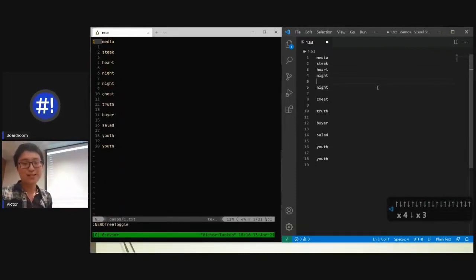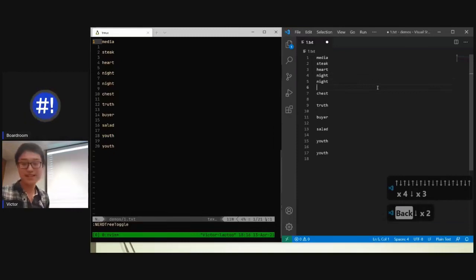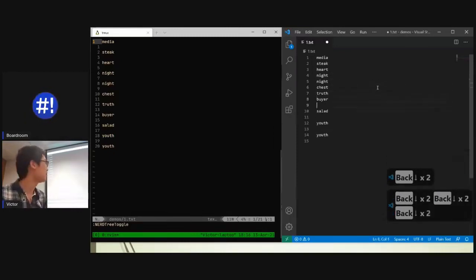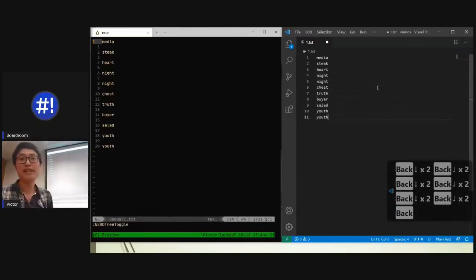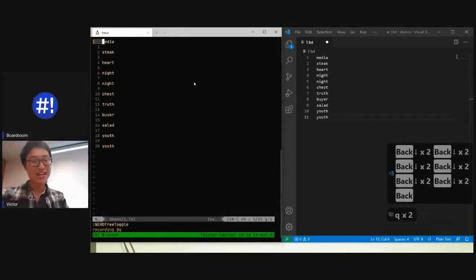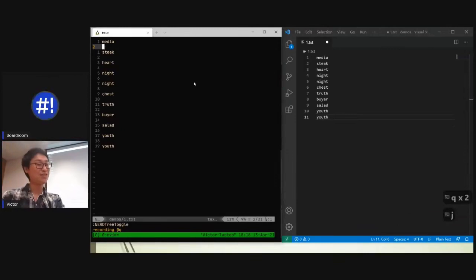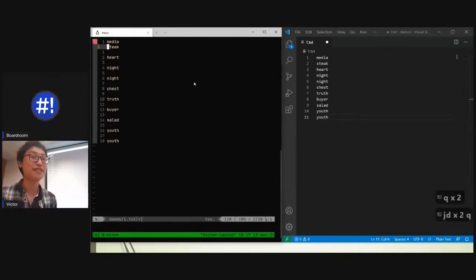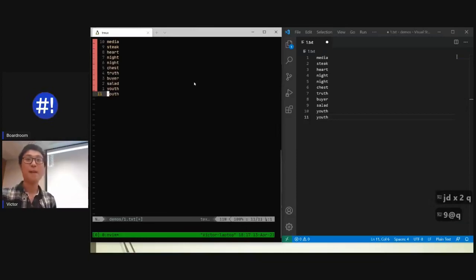All I want to do is I press backspace, down, down, backspace, down, down, backspace, down, down, backspace, down, down. And if there were 1,000 entries, I'd be here for 1,000 years. And that's not what we're here for, right? So I'll show you guys this. I can start recording some keystrokes. I can go down, I can delete, and I can save. And if there's 9 more, I repeat that 9 times.